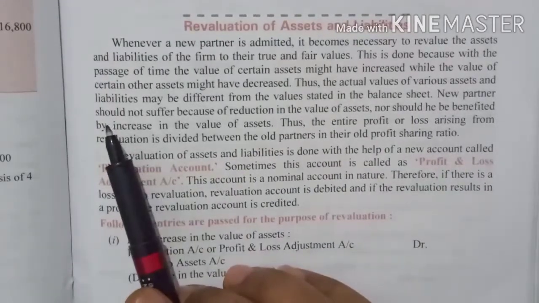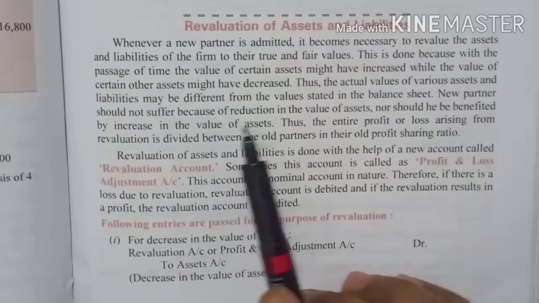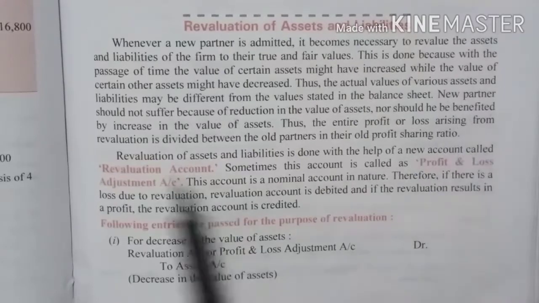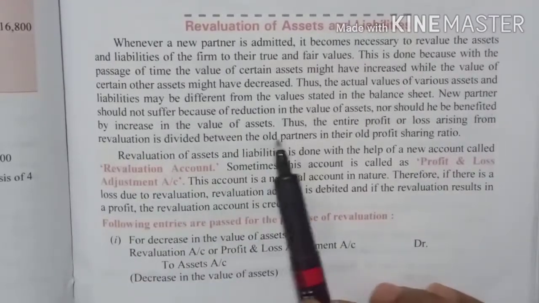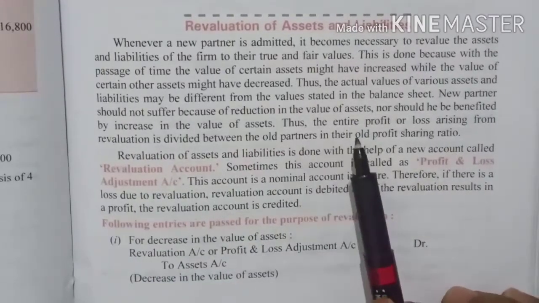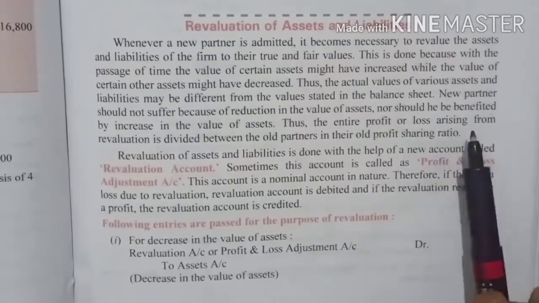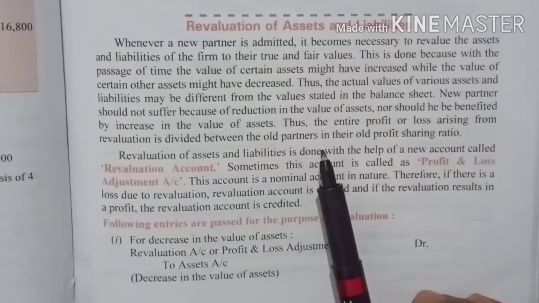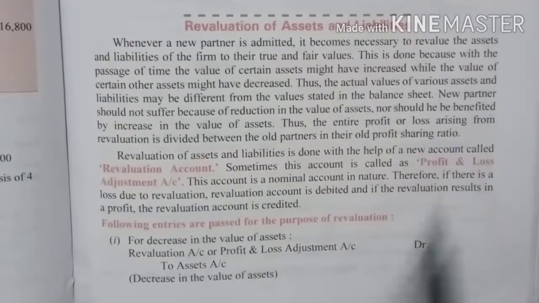The new partner should not suffer because of a reduction in the value of assets, nor should he be benefited by an increase in the value of assets. Thus, the entire profit or loss arising from the revaluation is divided between the old partners in their old profit sharing ratio.